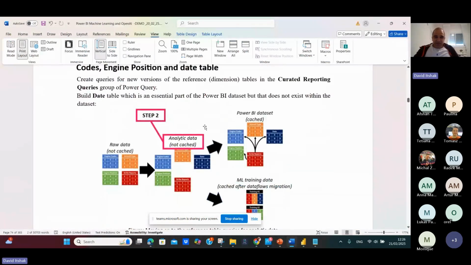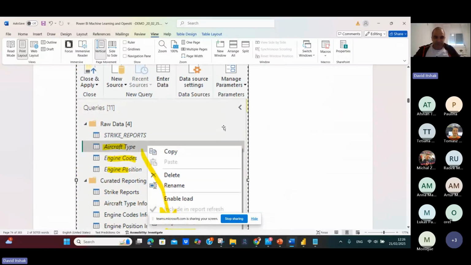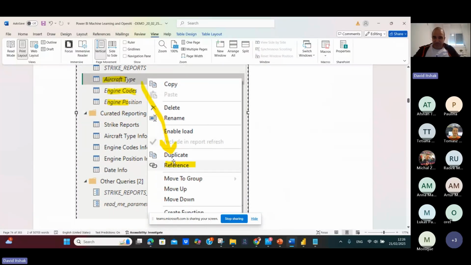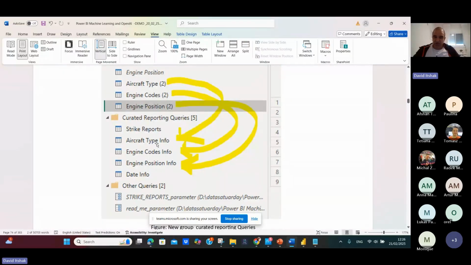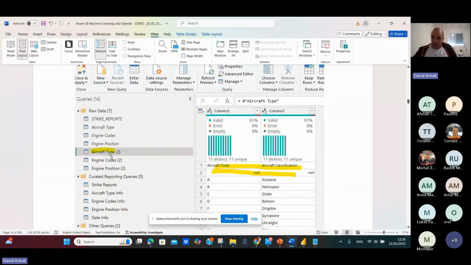And we are in phase 2. But we are missing something. We are missing the date column. So remember that, again, we are doing a reference and putting aircraft type, aircraft or aircraft position, and we'll make changes to this table. For example, aircraft type, because of the Excel, there is a null value in the raw data.